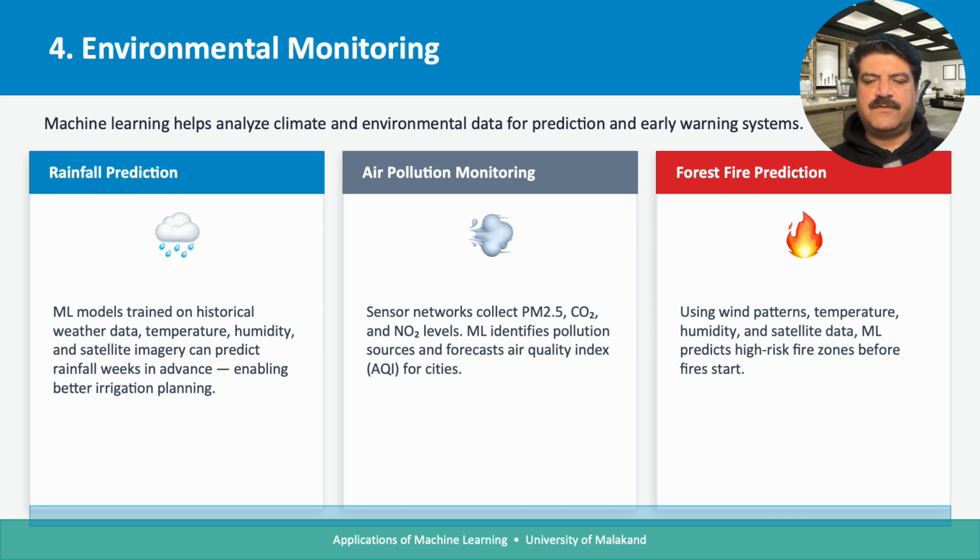In some situations, for example, with the wind patterns and the temperature and the humidity, there is a probability that there will be a fire in the forest. But to predict it can save a lot of lives as well as cost.